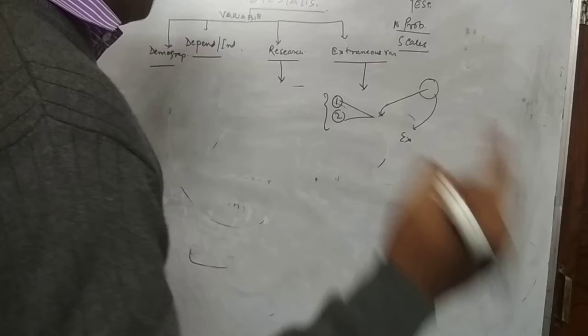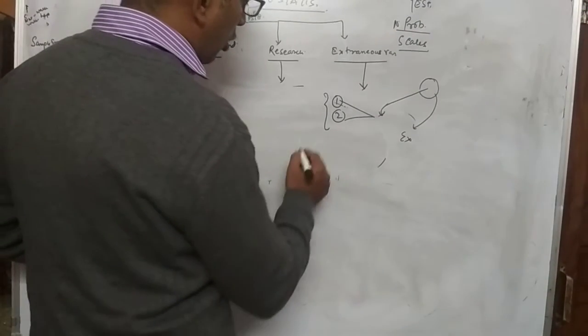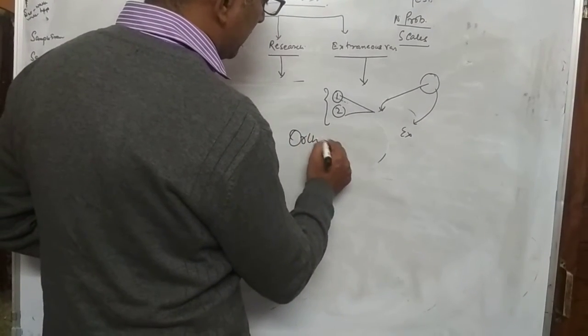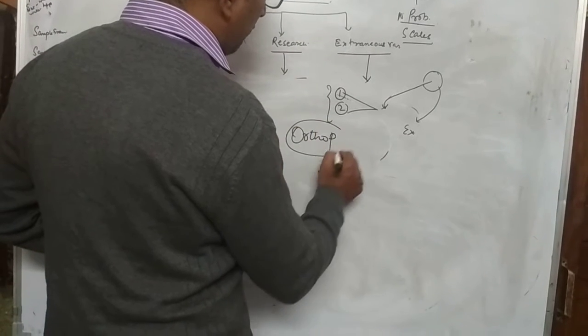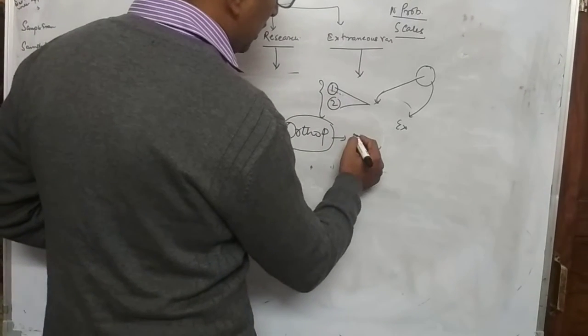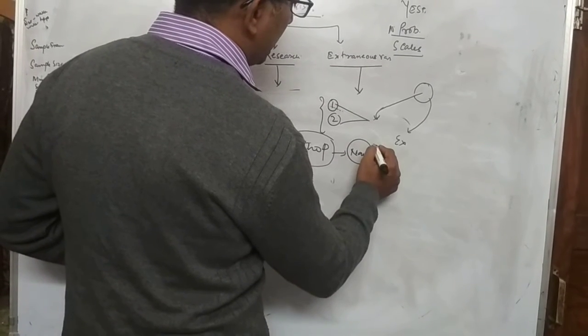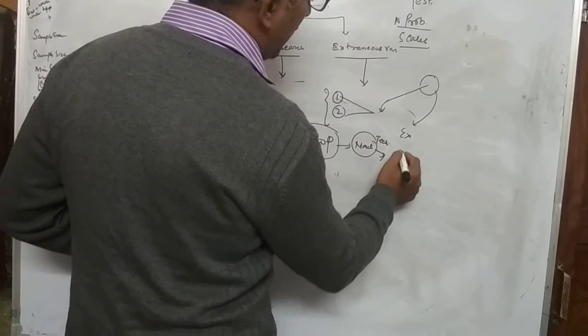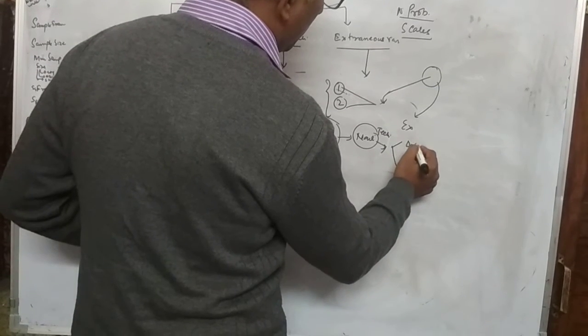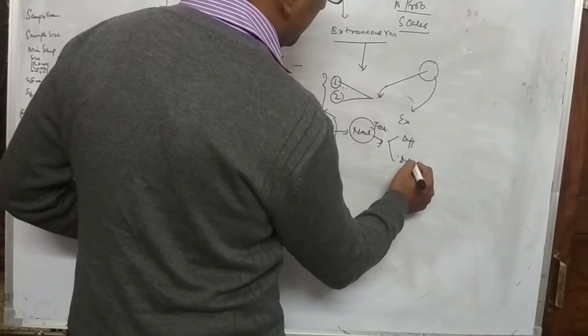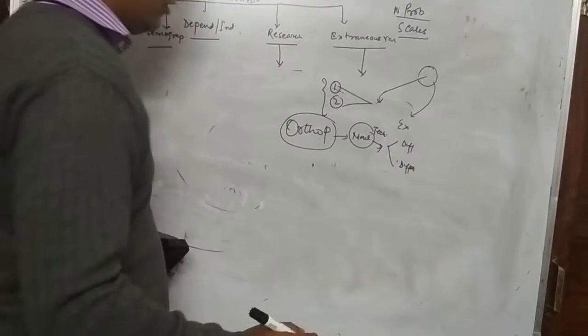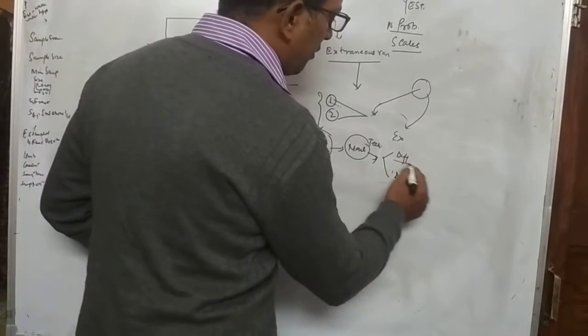For example, if I take an orthopedic setting in a hospital, if I talk about nail setting technique at two different points.